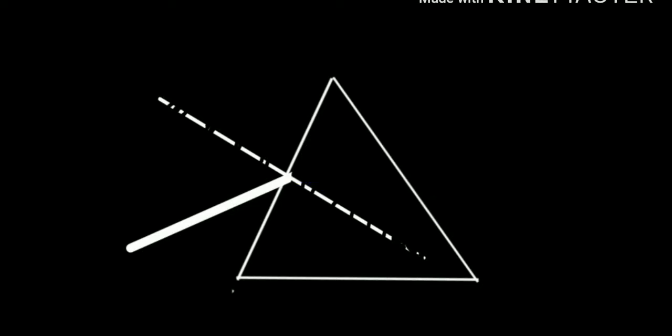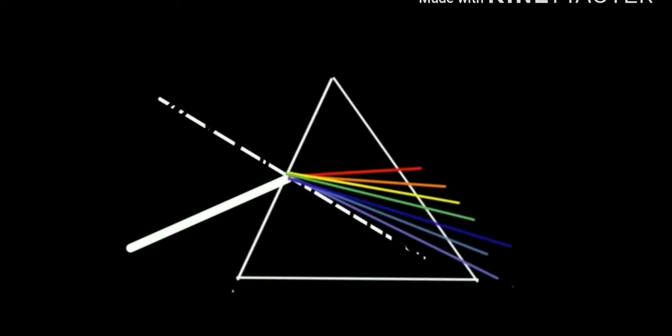Similarly, the other colors, depending on their own refractive index, choose their own path. This is how the different colors of light get separated from each other, which results in dispersion of light. This is the reason behind the dispersion of light.